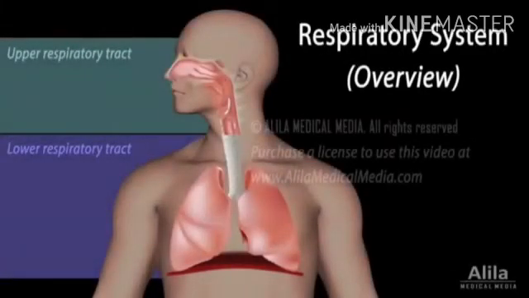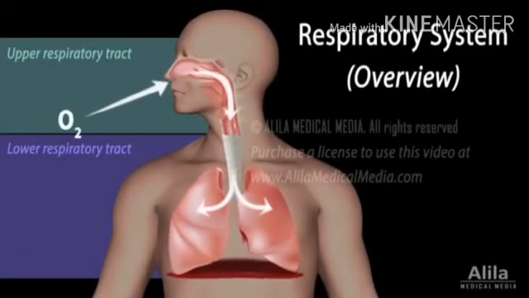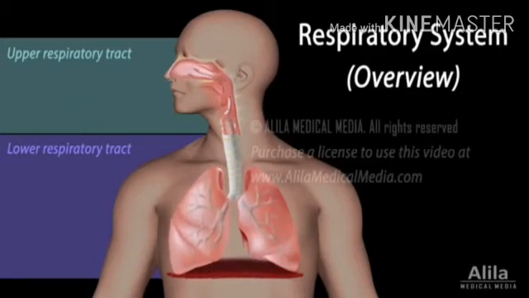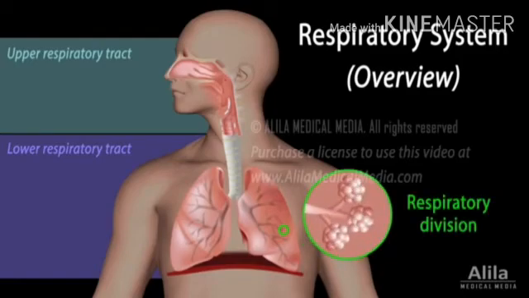So the respiratory system, in the overview: the upper respiratory system and the lower respiratory system, exchange of gases, oxygen and carbon dioxide entering into the body and going outside. You have to see the respiratory division of the alveoli, which is mainly responsible for the function of gas exchange.